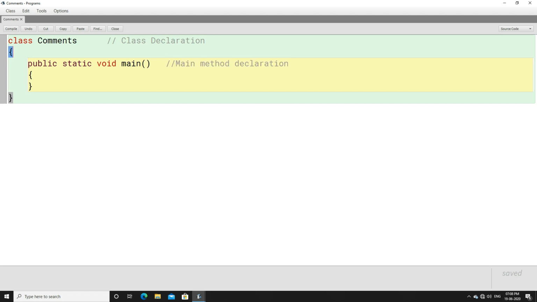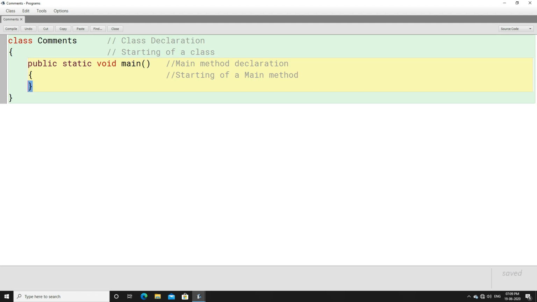And here, look at these curly braces, what have we done? This is the starting of a class, right? This curly brace is the starting of a class. What about this curly brace? It is the starting of the main method.